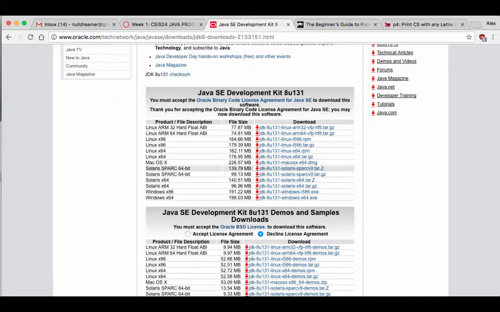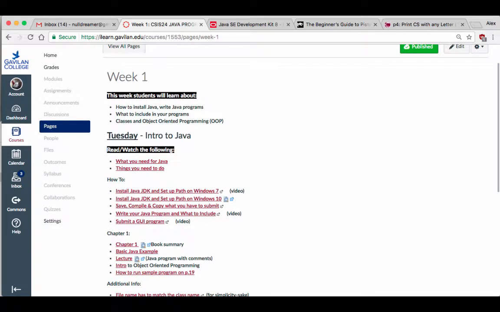Macs already have Java installed on them, but if you want the latest one, do this, okay? For Windows, there are some extra steps on how to install, and I have set up that stuff as videos right in there, or step-by-step pictorial guides on how to install and set up Java and all that good stuff. On Windows, it's a whole lot more complicated than it is on the Mac. So watch the video, read the pictorial, and if you get stuck on something, let me know, right? So assuming that you have your Java program installed,